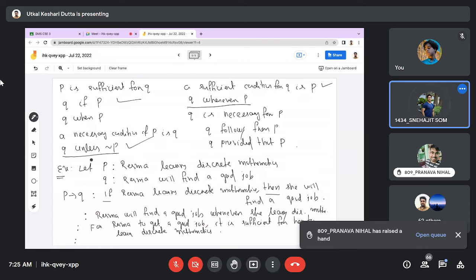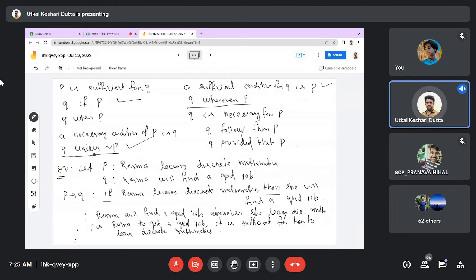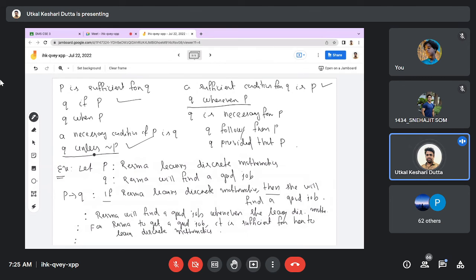Sir, Reshma will find a good job unless she does not learn discrete mathematics. Yeah, because P is Reshma learns discrete mathematics. We have already studied negation. So if P is Reshma learns discrete mathematics, what will be the negation of P? That is Reshma does not learn discrete mathematics. So in case of P conditional Q, that is the same meaning referred to Q unless negation P. That is the important case of Q unless negation P, the same meaning as P conditional Q.